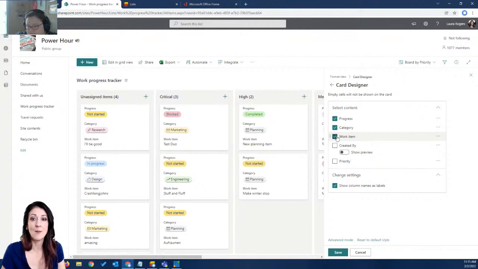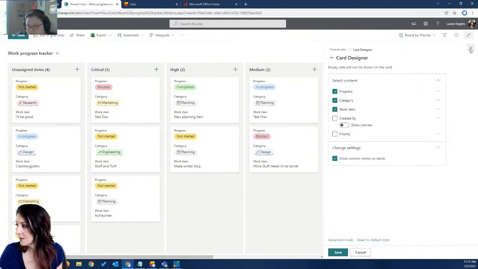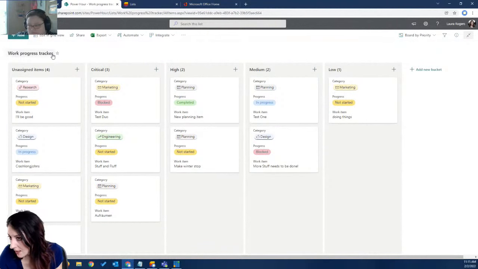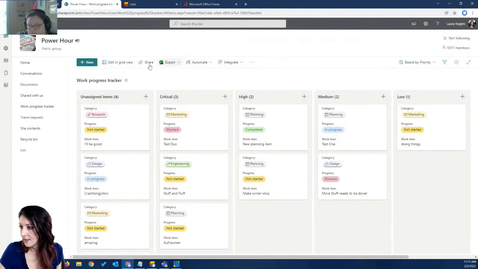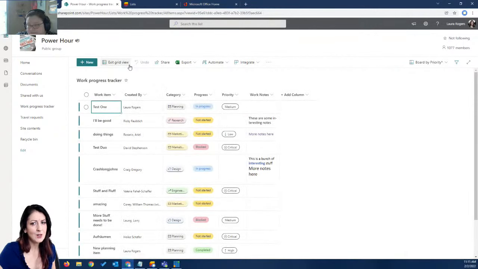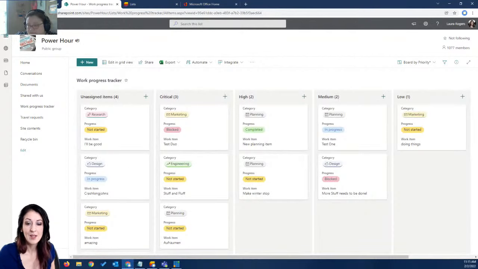You might want a more compact view. Let's see. Oops, there we go. What did I do? Oh, I expanded it. And then I'm in card view, and I can still click edit in grid view. Oh, so when I'm on the card view and I click edit in grid view, it still just takes me to a regular list of items. So that's interesting. All right.